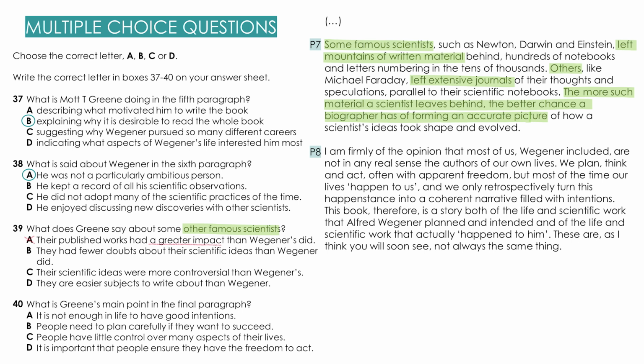Option A mentions a greater impact. There was nothing about that. Option B mentions fewer doubts. We haven't read about that. Option C, more controversial. Again, there was nothing about that. But look at option D. They're easier subjects to write about than Wegener because they left so much material behind, and it's easier for a biographer to form an accurate picture. 39D. Number 40. What is Green's main point in the final paragraph?